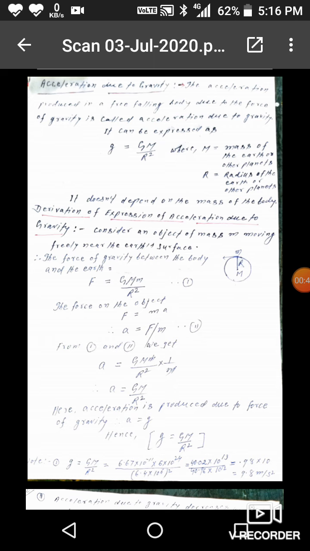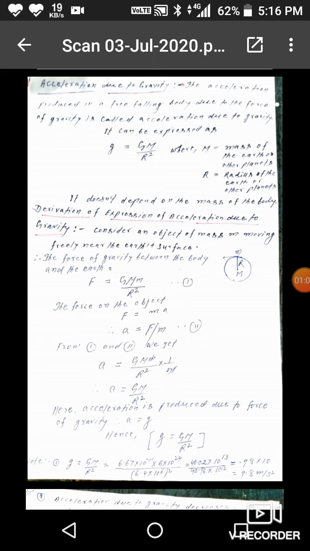Capital G is the universal gravitational constant. Its value is equal to 6.673 into 10 to the power minus 11 Newton meter square per kg square. It doesn't depend on the mass of the body. Now, derivation of the expression of acceleration due to gravity.